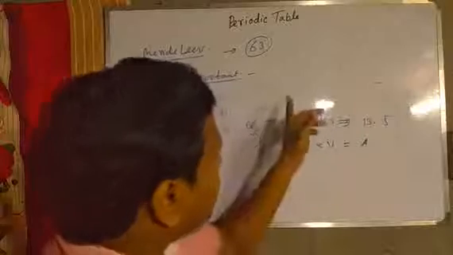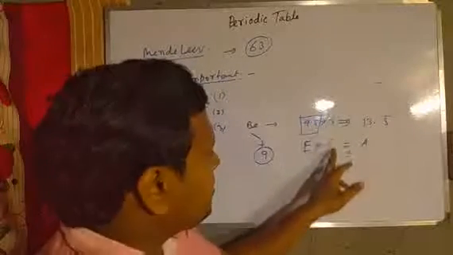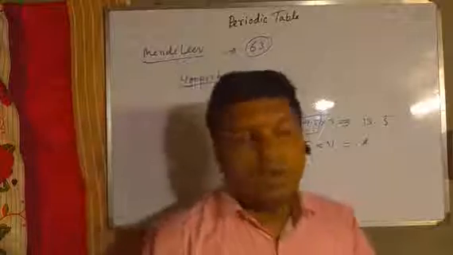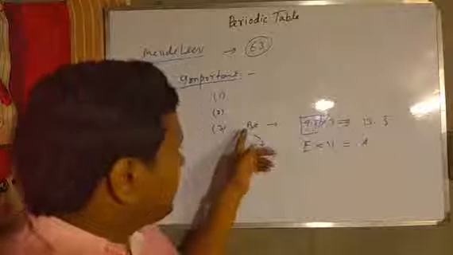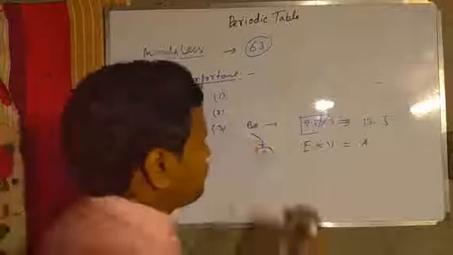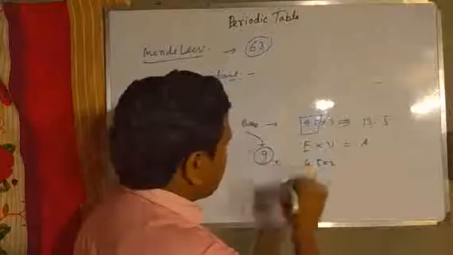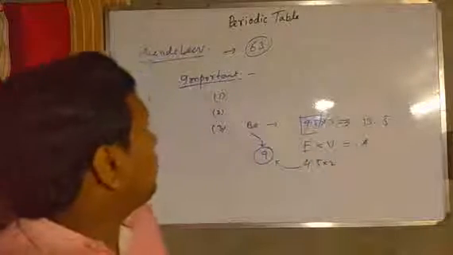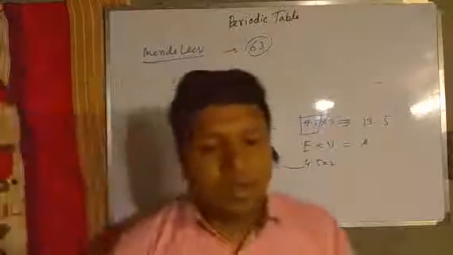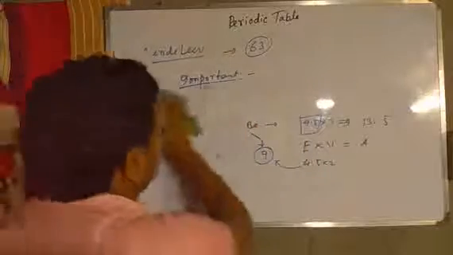At that time beryllium was thought to have valency 3, but after the discovery of the periodic table it was proved that the valency of beryllium is 2, so 4.5 into 2 is 9. This is the importance of the periodic table, but it has some drawbacks. What are the drawbacks?